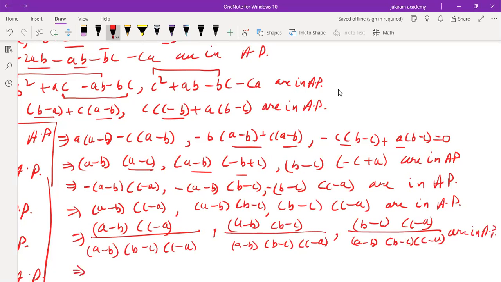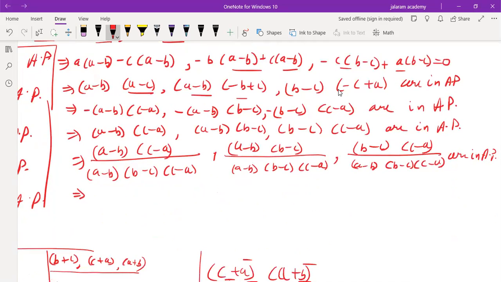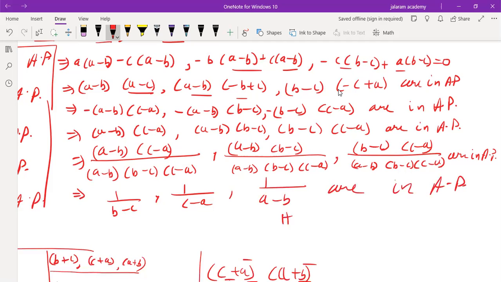It implies a minus b cancelled out, c minus a cancelled out, 1 upon b minus c, comma, a minus b, b minus c cancelled out, 1 upon c minus a, comma, b minus c, c minus a cancelled out, 1 upon a minus b are in AP. Hence proved.